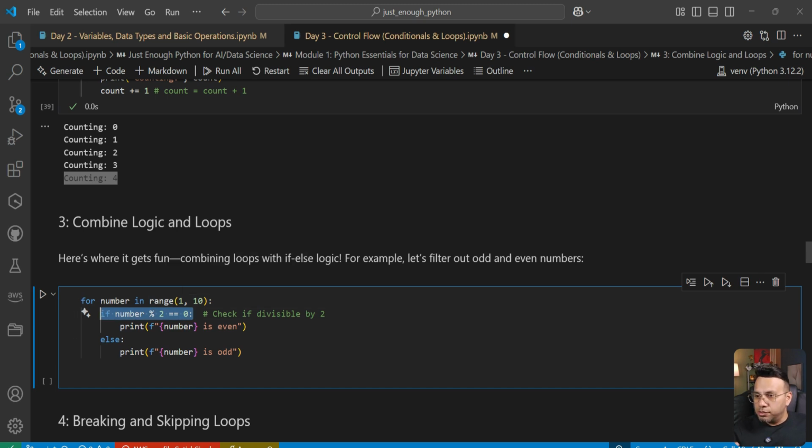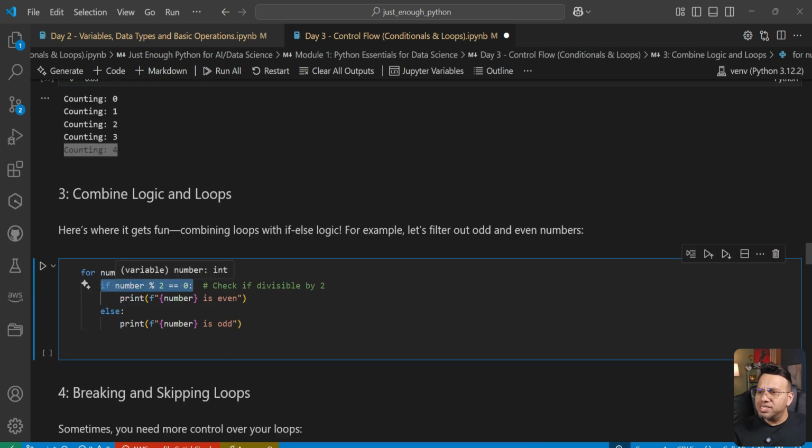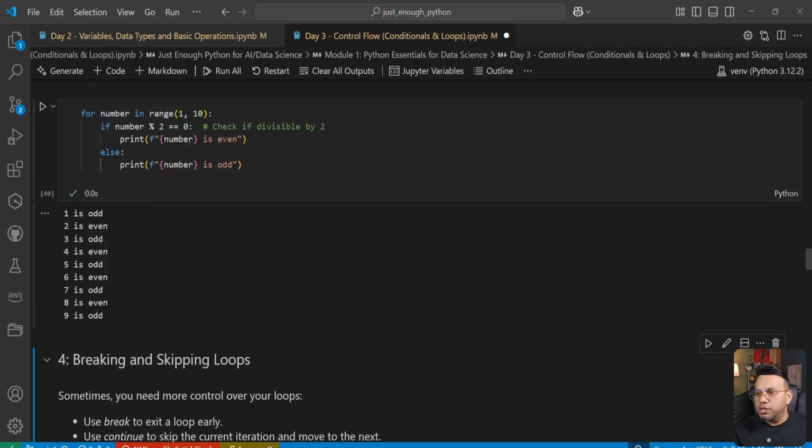So we are saying that you loop through 1 to 9. 10 is not included. Remember, 1 is included. So we are looping through 1 to 9 and we are checking if the number is divisible by 2 or not. If it's divisible, print the number is even, otherwise print the number is odd. So you see, 1 is odd, 2 is even, 3 is odd. It goes from 1 to 9.